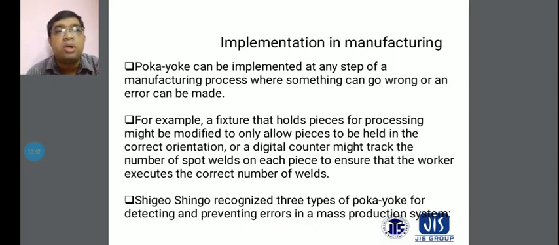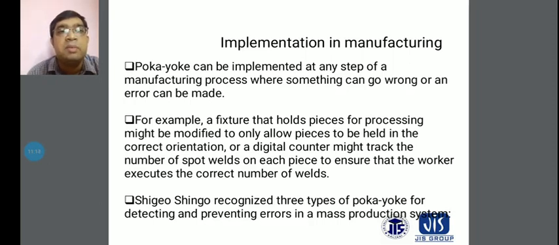Poka-Yoke can be implemented at any step of a manufacturing process where something can go wrong or an error can be made. That means in your manufacturing process, you consider where the wrong process or error may occur, and then you implement the fix in the manufacturing units.